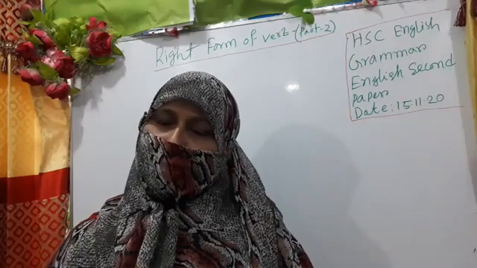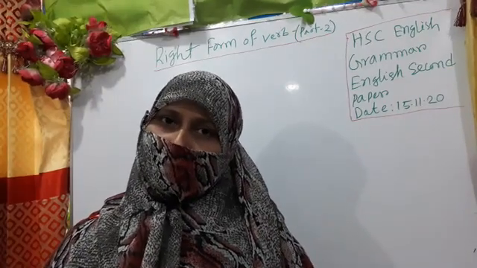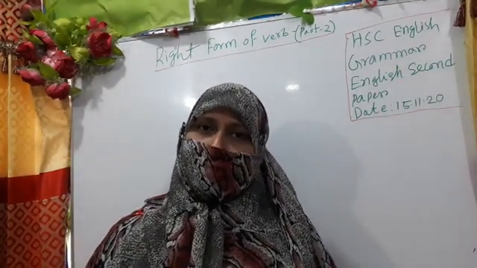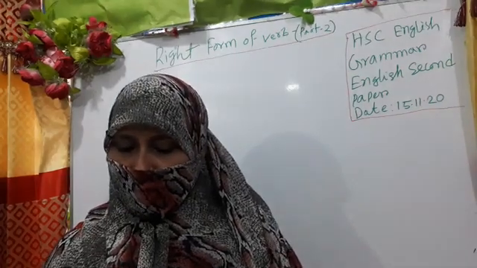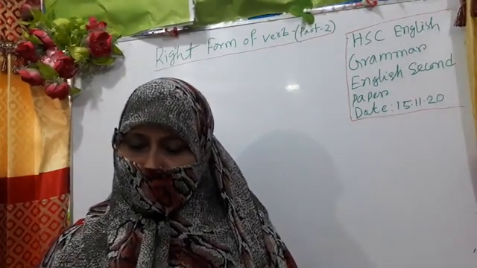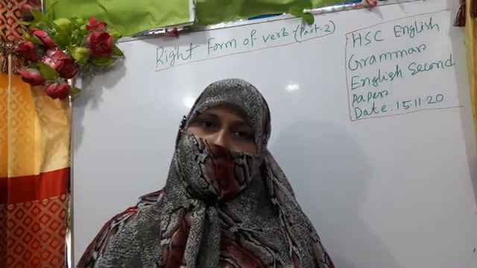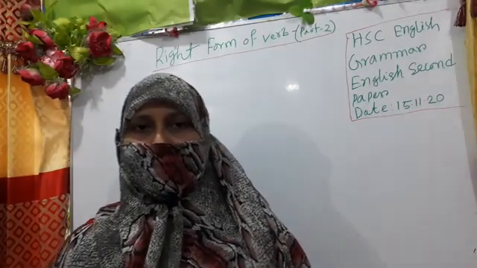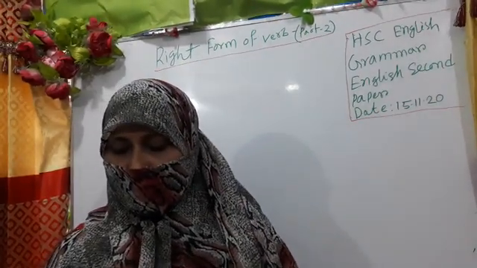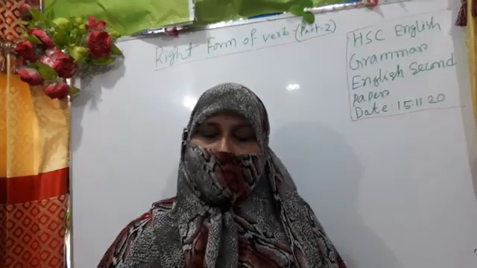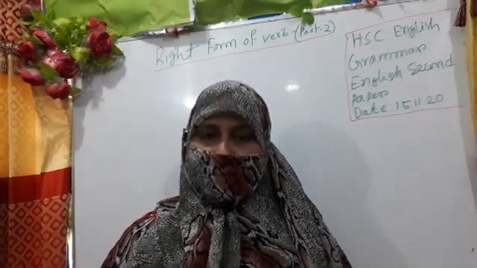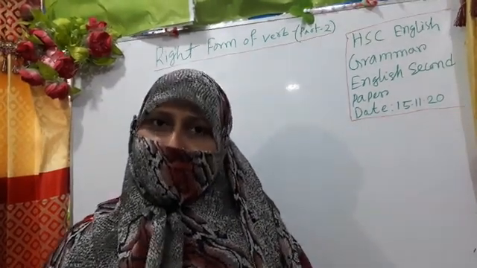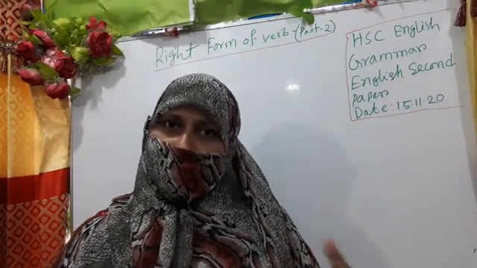We have already finished 5 rules, 1 to 5, and this is very important for your intermediate syllabus. In right form of verbs, 10 blanks are given, and every blank carries half a mark, totally 5 marks, and this is easy for you. There is no headline of the verbs; the verb is given in the sentence, and you have to solve these using the rules.